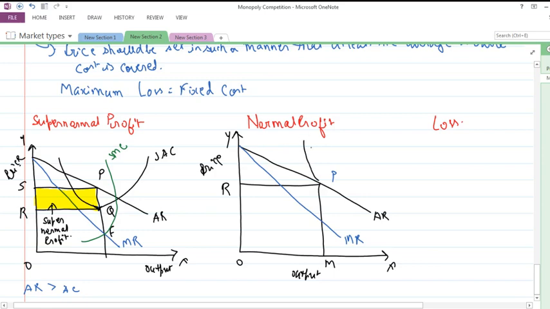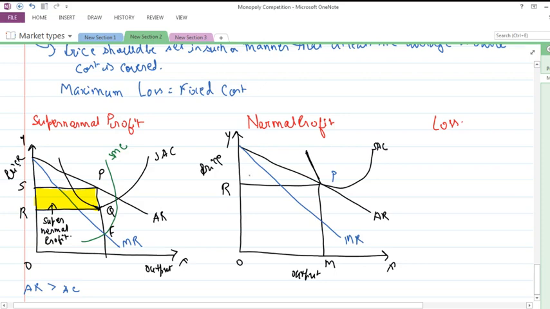Let me draw it again. At point P we have the short run average cost curve.